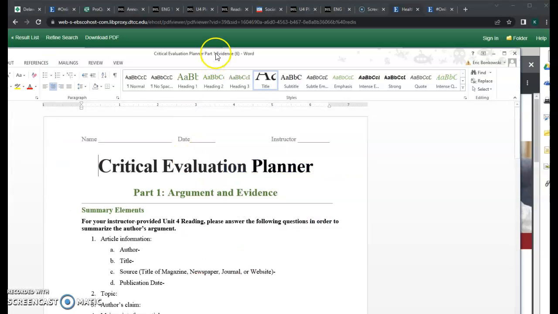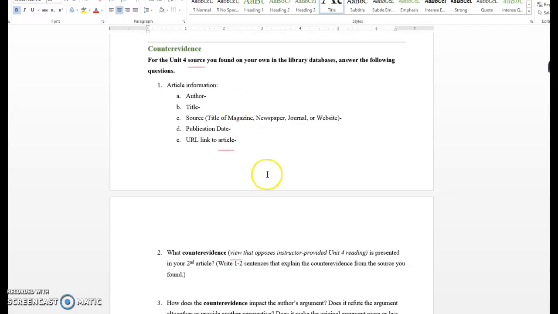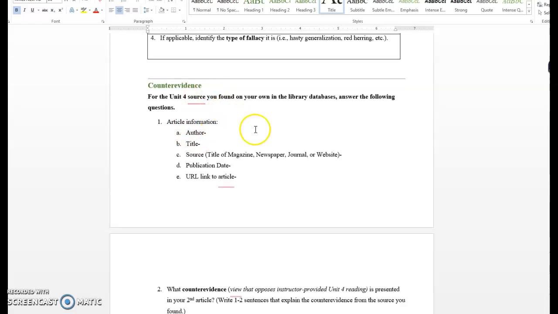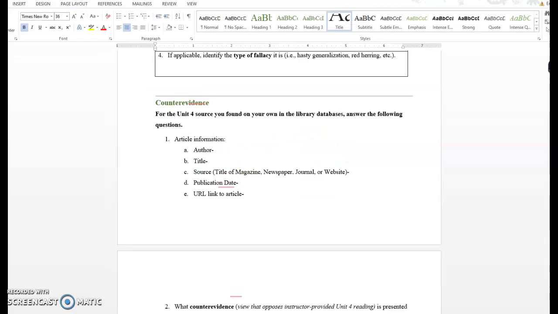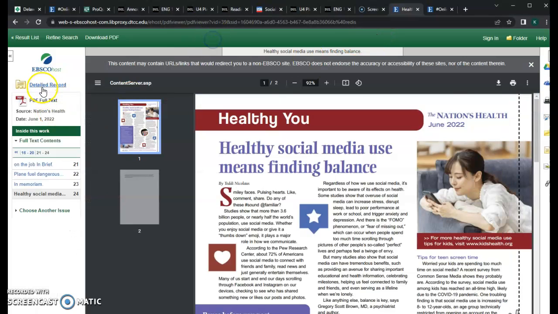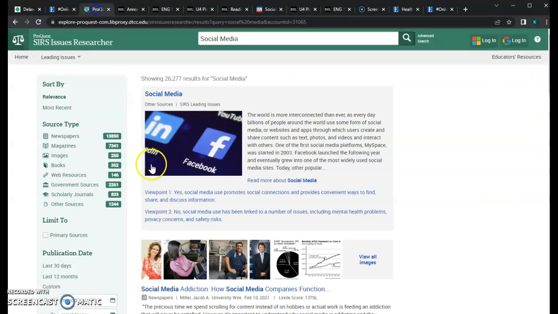And then once you found the source that you wanted to use as your reading number 5, you would use it to fill out the planner in this section. So you can see for the Unit 4 source that you found on your own on the library databases, so that would be reading 5, answer the following questions. You'd want to include the author, the title, the source that it came from, the publication date, and the URL link to the article. This information can be found in the detailed record here. If you are searching on EBSCOhost, all of the information will be on the detailed record. And you can find out that information.